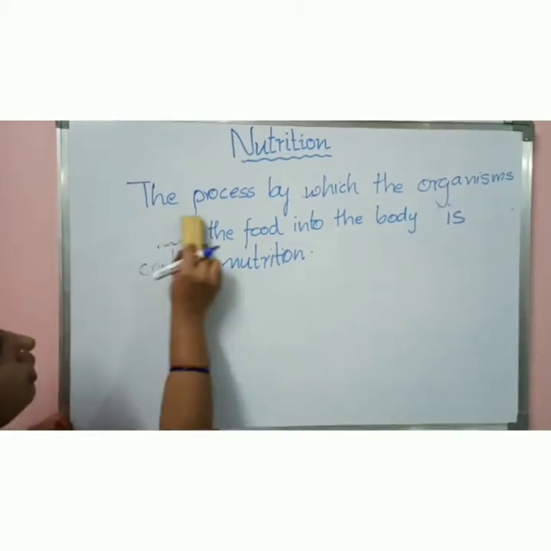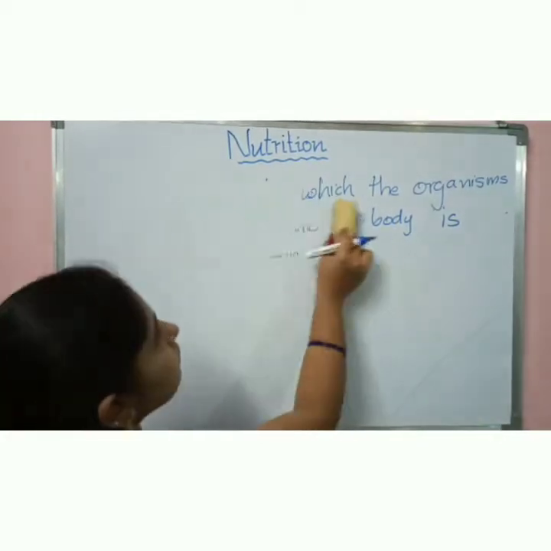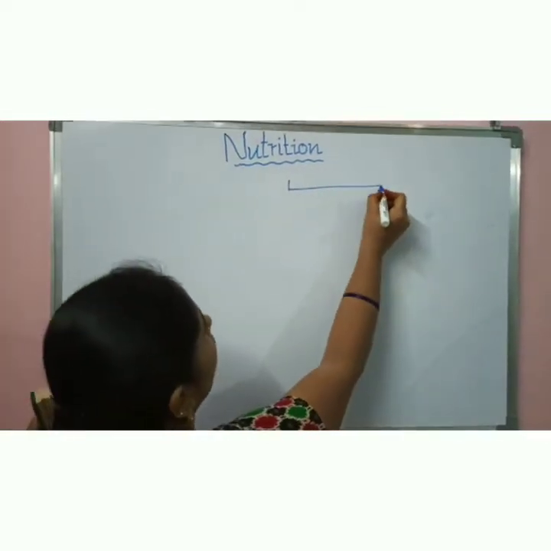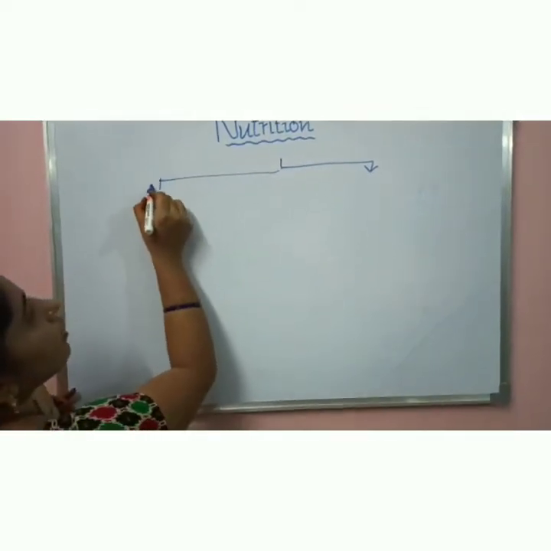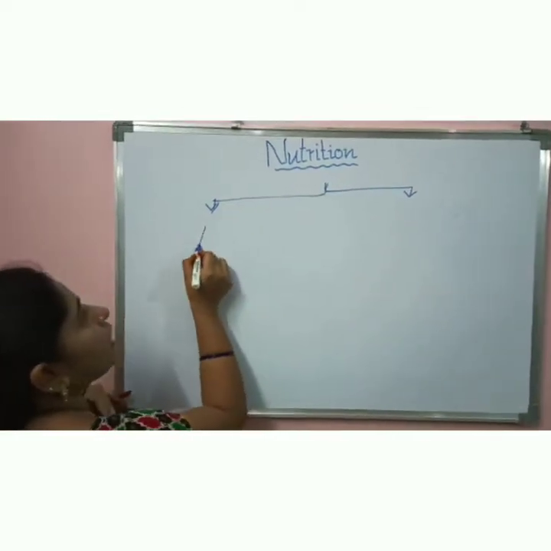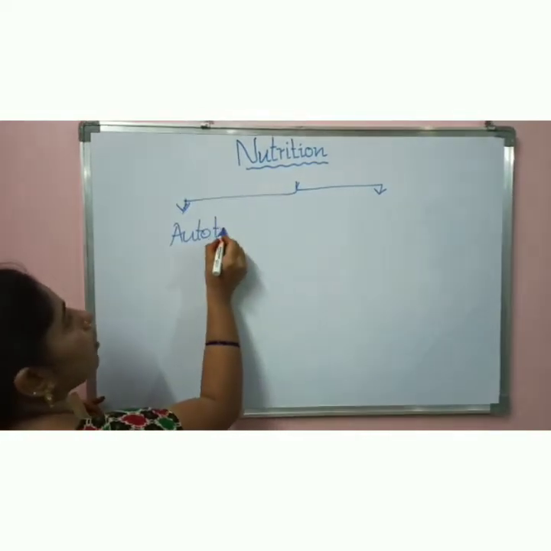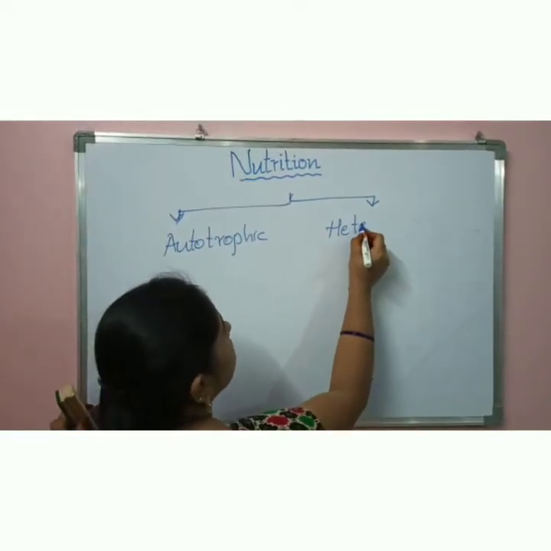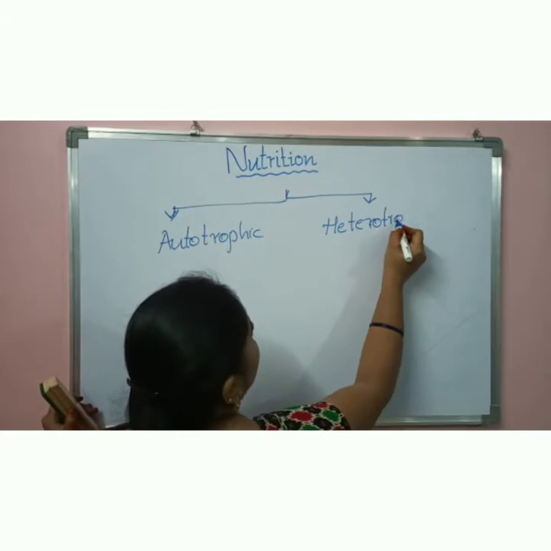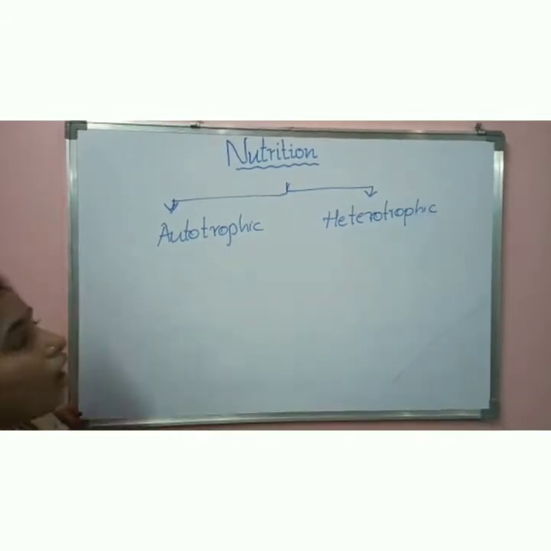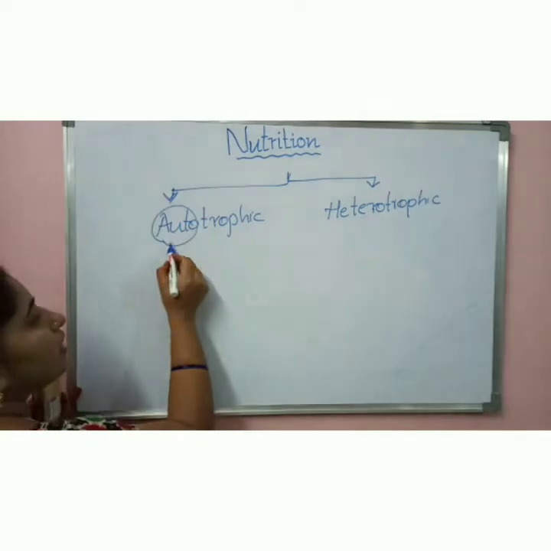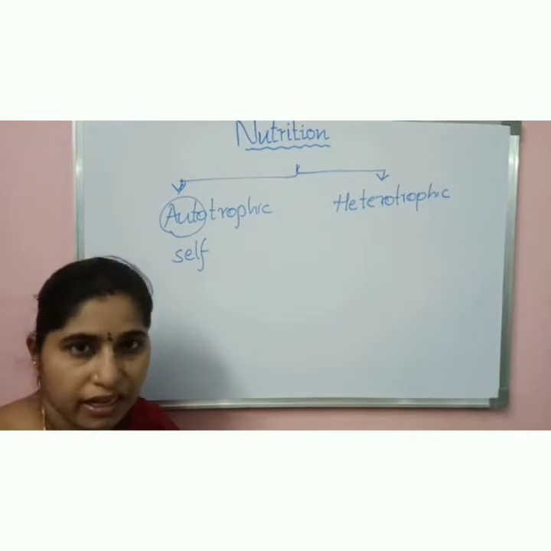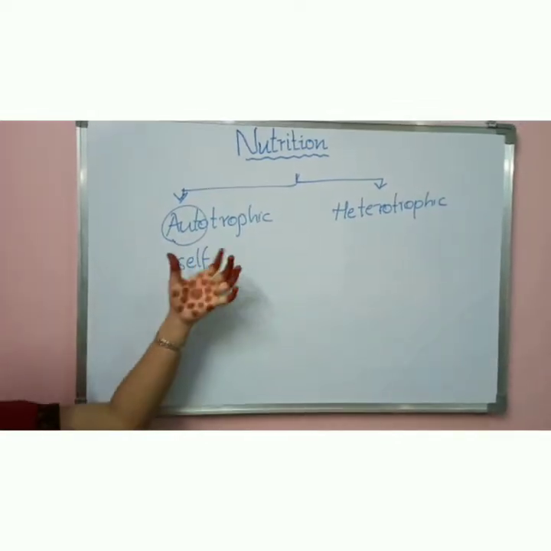Now going into the types, we have two different types of nutrition. One is autotrophic nutrition, the other one is heterotrophic nutrition. Here, the name itself is telling us: auto means self. It can prepare its own food material. Such type of nutrition is called autotrophic nutrition.